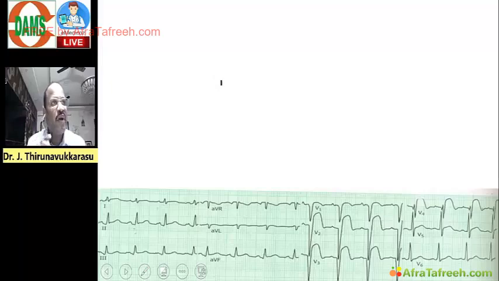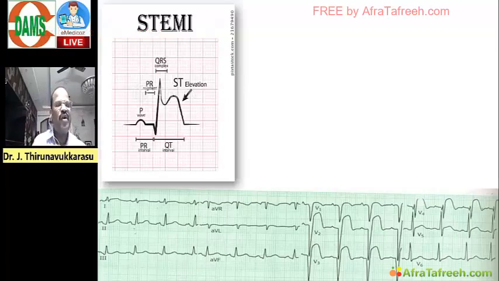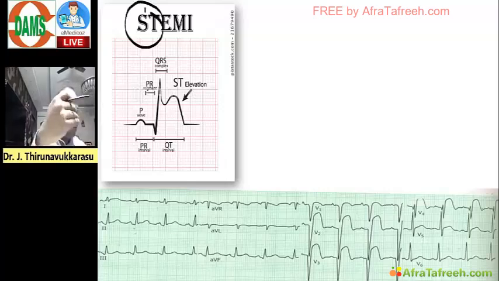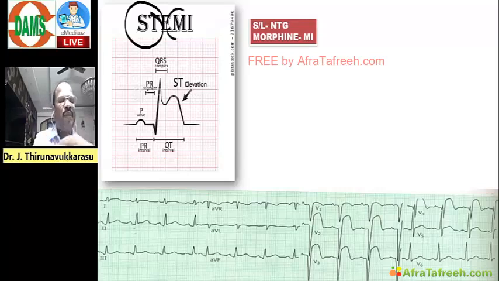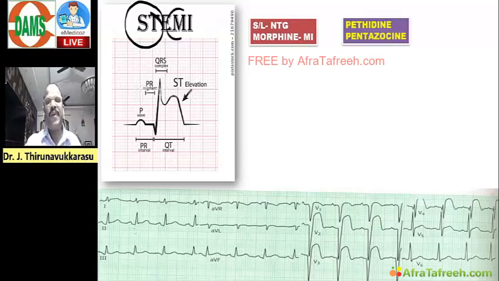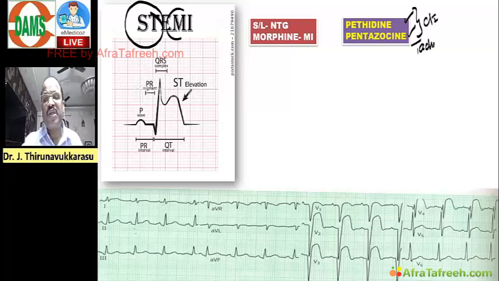And then they may ask a clinical question based on ST elevation MI. This is important. So you should know what are all the important drugs useful for treatment of ST elevation MI. So revise. For example, painkillers like nitroglycerin, morphine. Here immediately your mind should think which are the opioids contraindicated for treating MI pain. That is an important question. We have pethidine, pentazocine. These are opioids contraindicated for treating MI pain because they cause tachycardia. So keep revising this point.